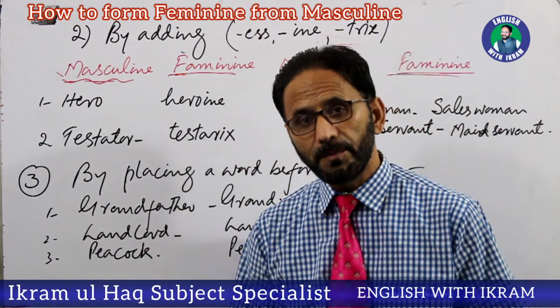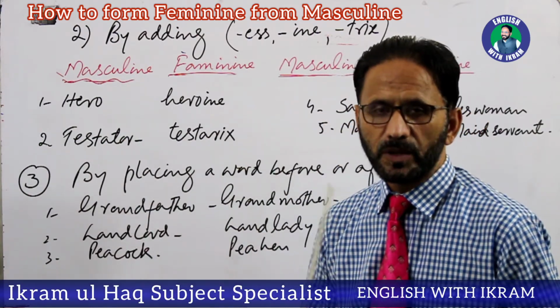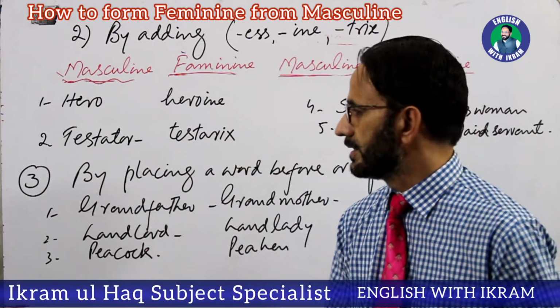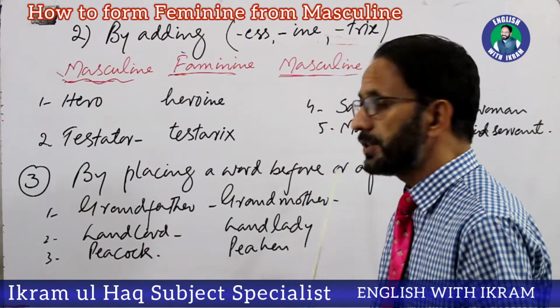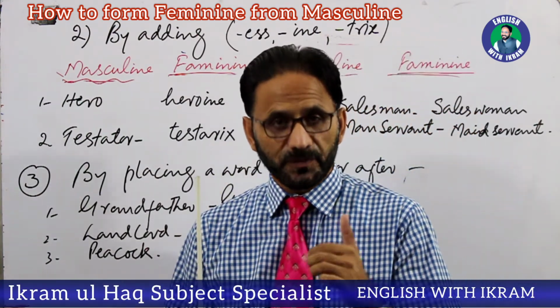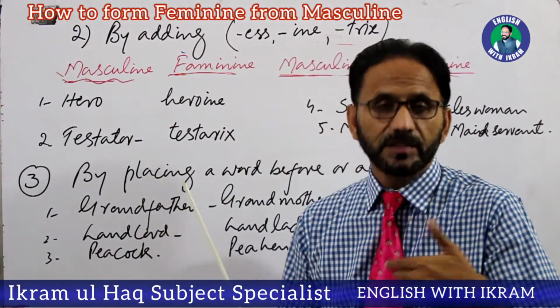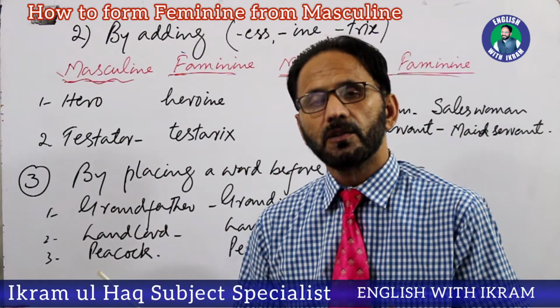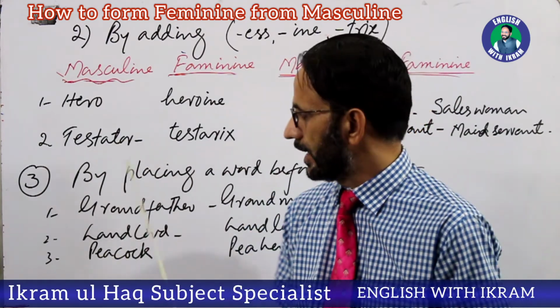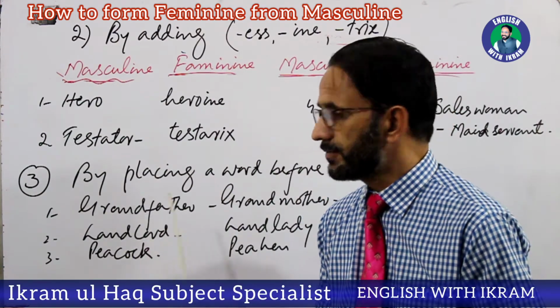The last process of making feminine is by placing a word before or after. We either place a word before that particular masculine word, or we add a word after that particular masculine word, for making feminine. For example, grandfather.